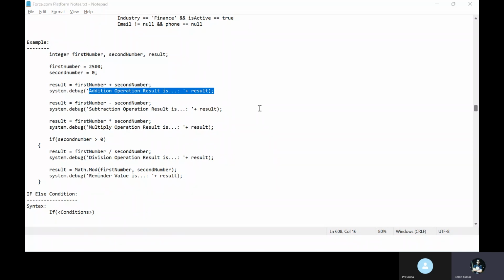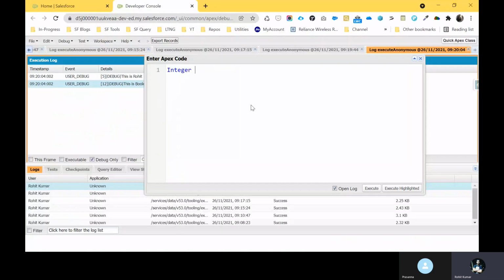So let me do that. Let's say integer, you can declare all the variables in the same line with the same data type. We already discussed this thing, like first num, then second num, then result, like that. You can declare different variables with the same data type, you can see here, right? And also you can initialize this first num equal to 10, right?